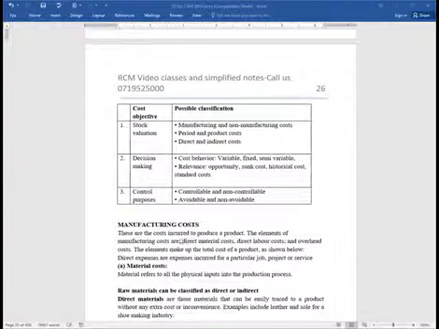The elements of manufacturing costs are direct materials, direct labor cost, and the overhead costs, which are directly attributable to production. The elements that make up the total cost of a product are shown below, so they have explained them here. Material cost refers to all the physical inputs into a production process.